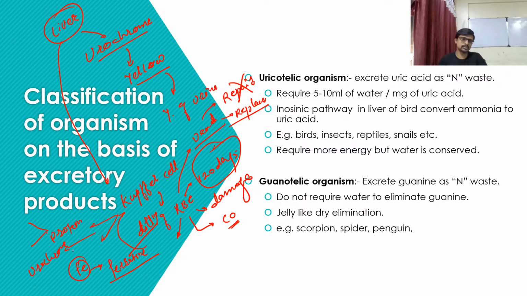Urochrome is also a part of the destruction of your RBC, and there are also two products which are a part of the destruction of RBC: one is bilirubin and one is biliverdin. These two products are excreted in the digestive system, in the feces or undigested food.